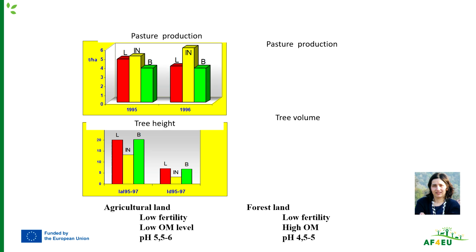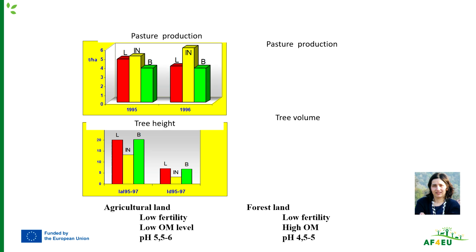When we see what happened with the tree height, we see that with no fertilization in this agricultural land that has enough fertility for tree growth, the tree takes the nutrients from the soil. However, if I add inorganic fertilization, it is the grass that increases the productivity, and therefore there is a competition with the tree, and therefore it doesn't grow.